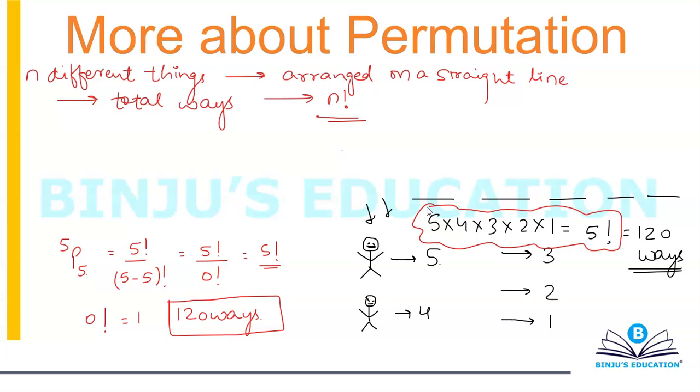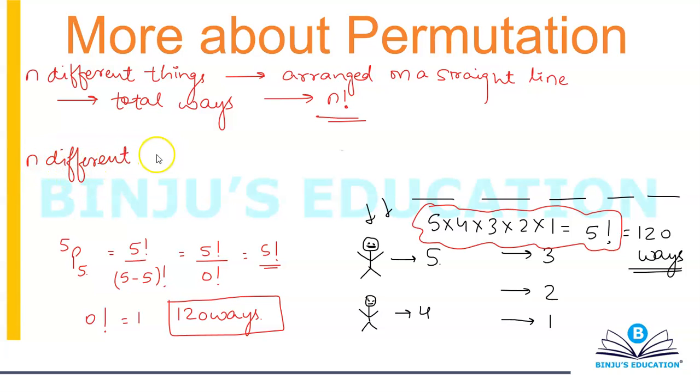Different things can be any different things. For example, if you have 5 different books, then you're going to arrange them in 5 factorial ways. If you have 10 different types of laptops, then you can arrange them in 10 factorial ways. So if n different things are to be arranged on a straight line, then the total number of ways is equal to n factorial. And the second one is,